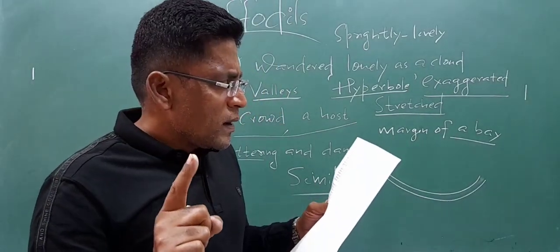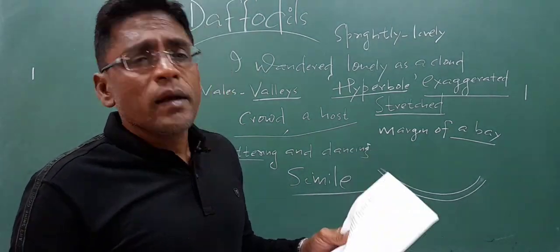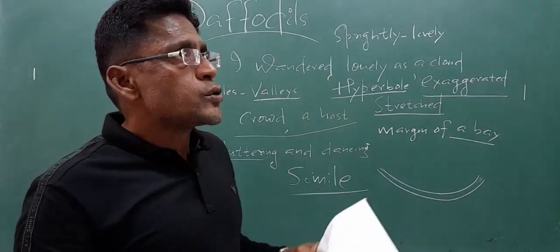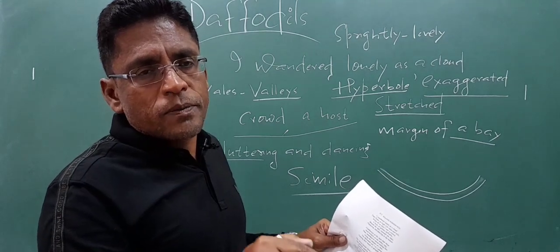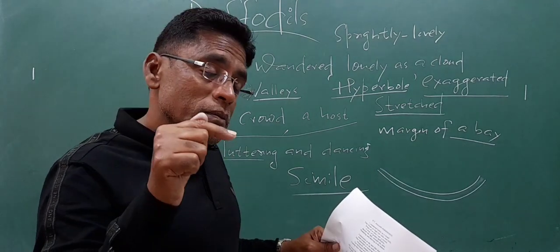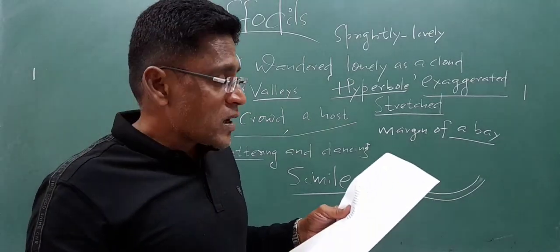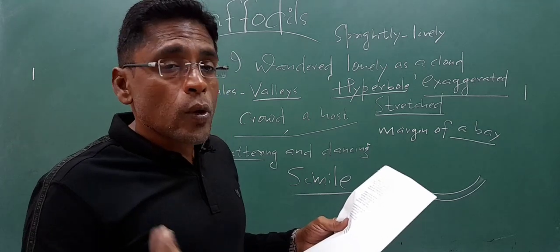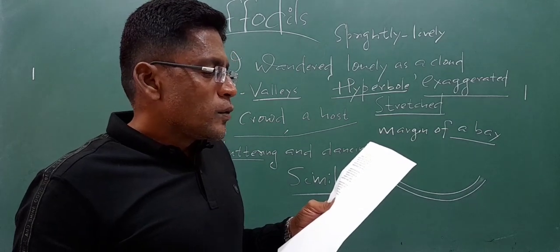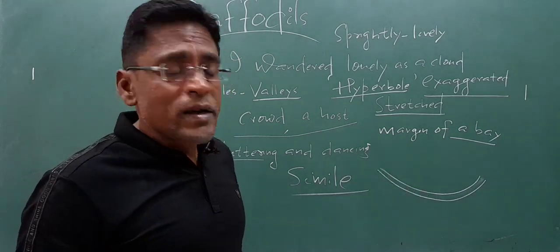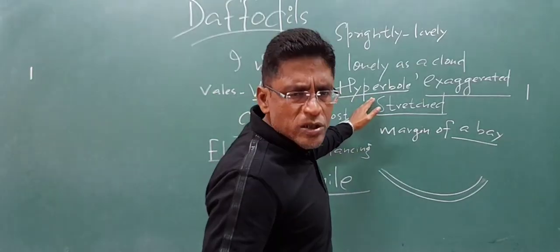So, again, in the second stanza, the daffodils are compared to stars. The first stanza, the poet himself compares himself to a cloud. In the second stanza, the poet compares the daffodils to uncountable stars. Again, when the poet says 10,000 saw I at a glance, another poetic device, hyperbole, is being used.